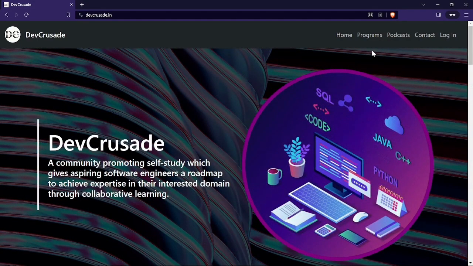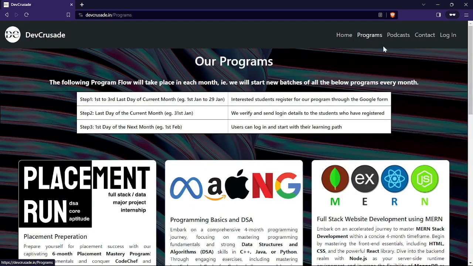Let's go to the program. There is one thing I would like to add, that this website is built using React.js, Node.js, and the database is using MySQL. So that is the thing. Then moving to the program.